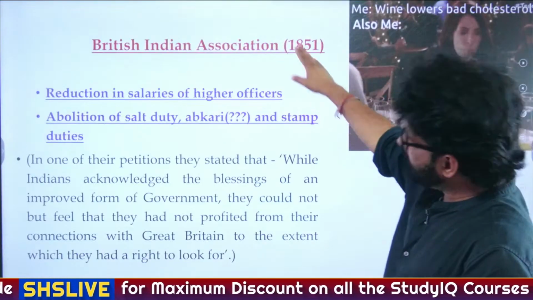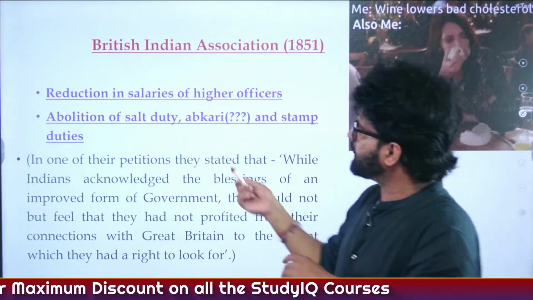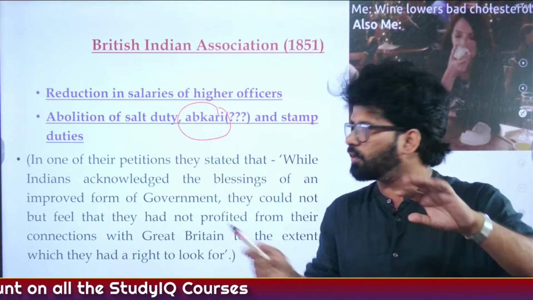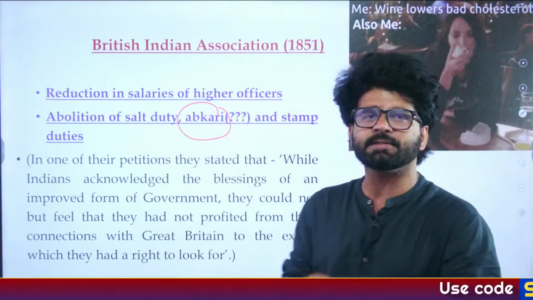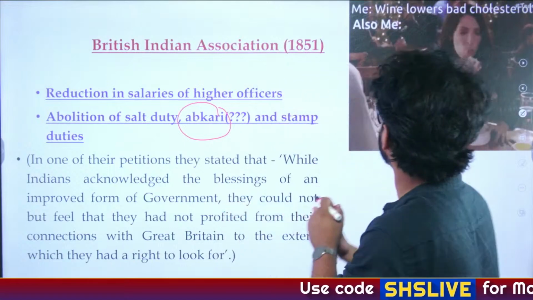Then British Indian Association, again we are talking about it. They also talked about abolition of abakari tax. So all these things are fine. Salt duty, stamp duties, you can understand it. What is abakari tax? Taxes which are levied on, let's say, wine.